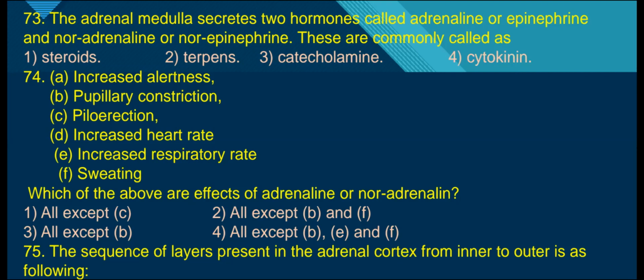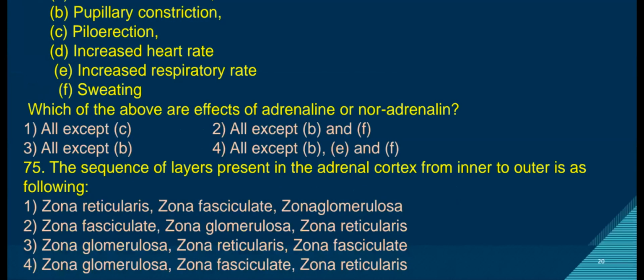Next question. The sequence of layers present in the adrenal cortex from inner to outer is as follows. The adrenal gland is divided into two parts, adrenal cortex and adrenal medulla. The outer portion of the adrenal gland is the adrenal cortex.